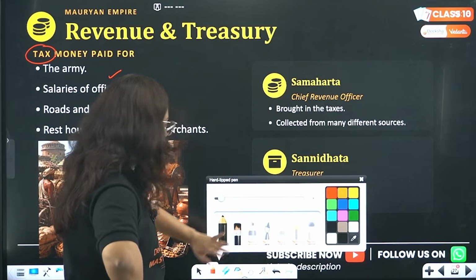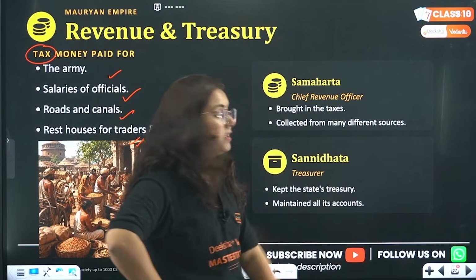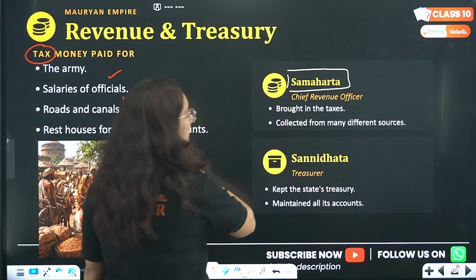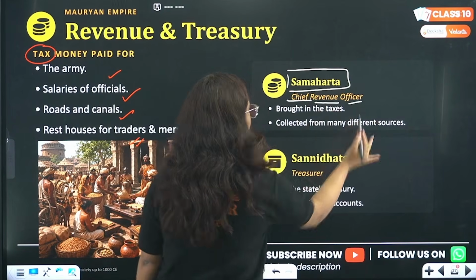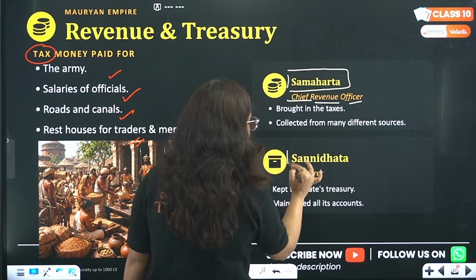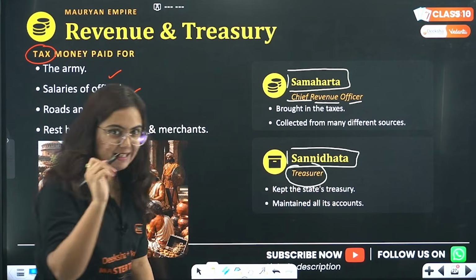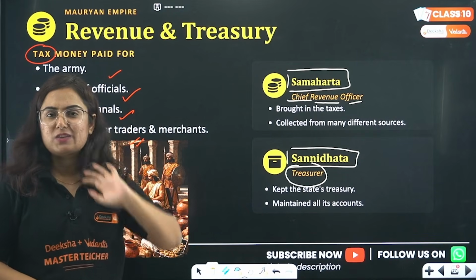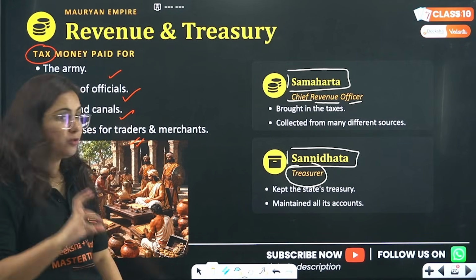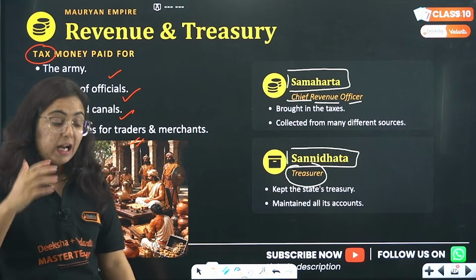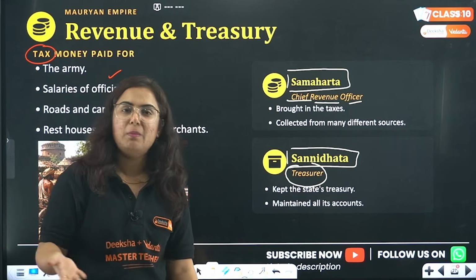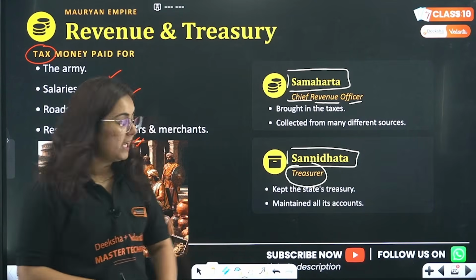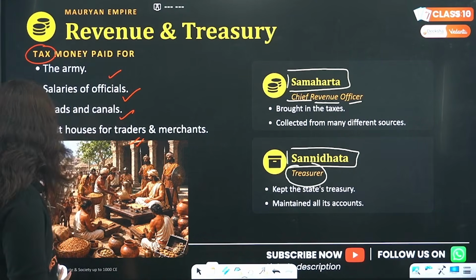So for this responsibility, certain officers were made. If we have a look, there was the Samaharta. Samaharta was the chief revenue officer. Okay, then we have the Sannidhata, who was the treasurer, who writes actually everything. Yes, written records we have found after the Vedic society, right? Sannidhata was a treasurer who keeps every record, and by that record only we know about the trade and the economy of those times. Okay, so this is about revenue and treasury beta.